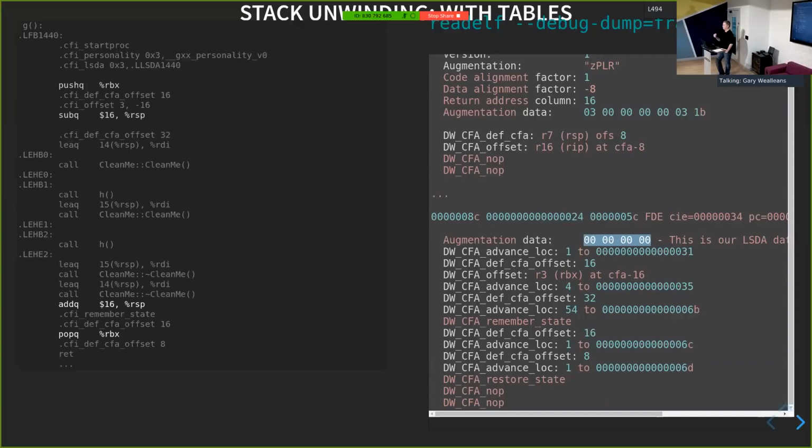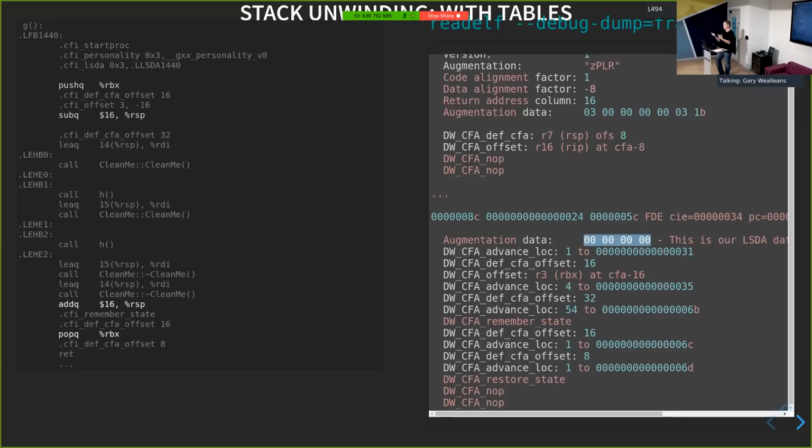So when you catch an exception, or when you unwind the stack from a particular point, you have to run these instructions in order to find out how to unwind. What I do is I have my instruction pointer and I have the start of the function. And I run my virtual instructions until the virtual instruction pointer matches the actual one. And then I have my state.